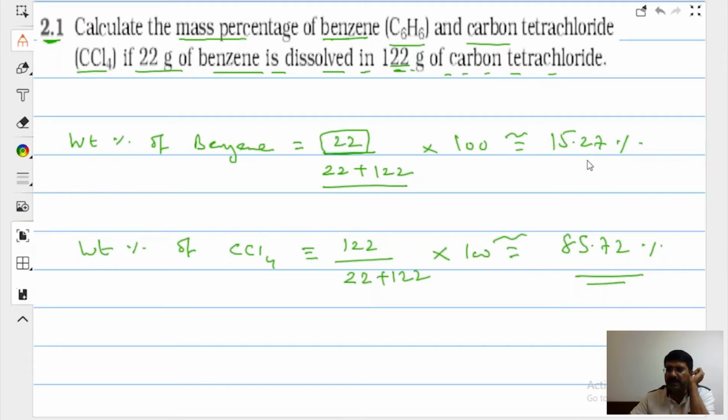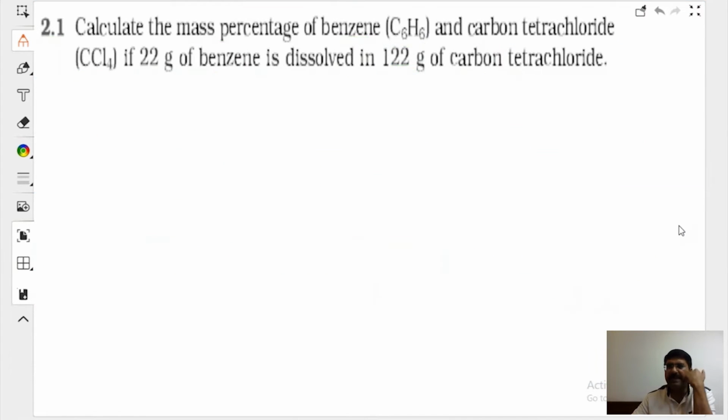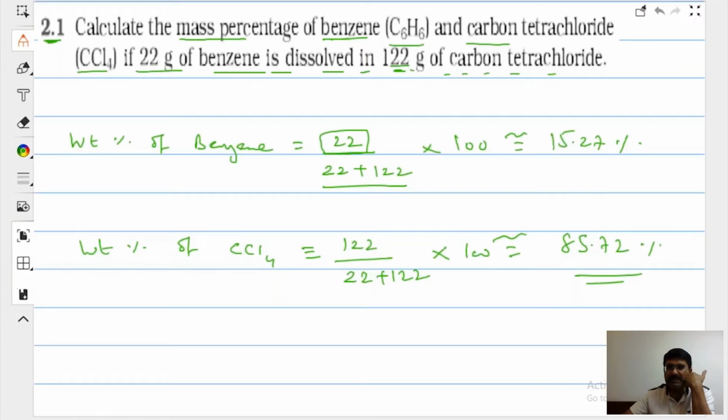Is this type of question clear? Can you calculate the percentage by weight? Percentage by weight is the weight of the component divided by the total weight. That I have taught you. Very easy, beta. Now more topics will come, and that will become even easier. Don't worry, beta. Everything cannot be taught in one go.